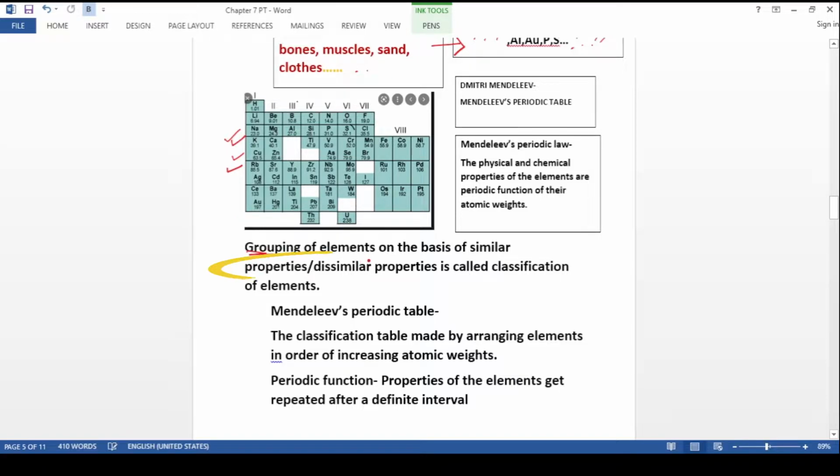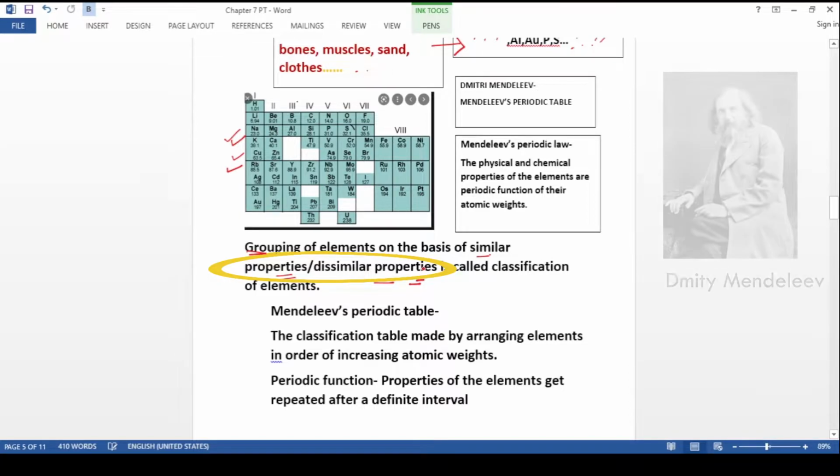They did classification on the basis of similar properties or dissimilar properties of the elements. Elements which had similar properties were put in one group, and if they had dissimilar properties, they were separated. Just like putting all apples in one basket and all oranges in another basket. This way classification was done.